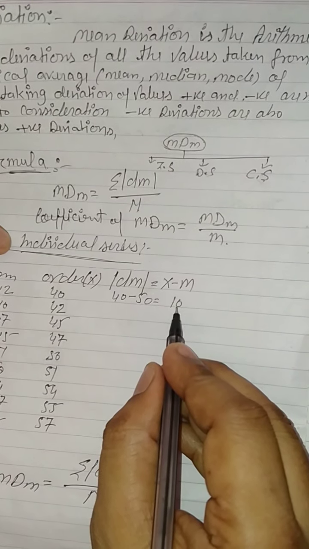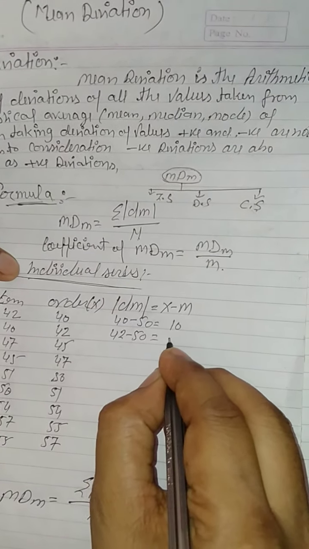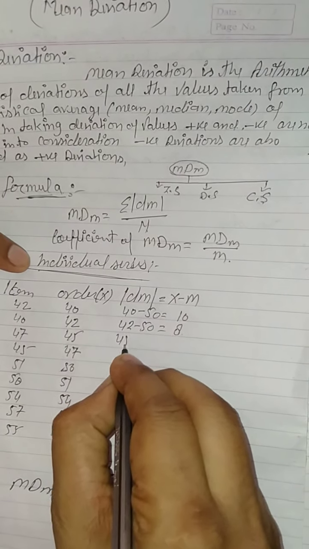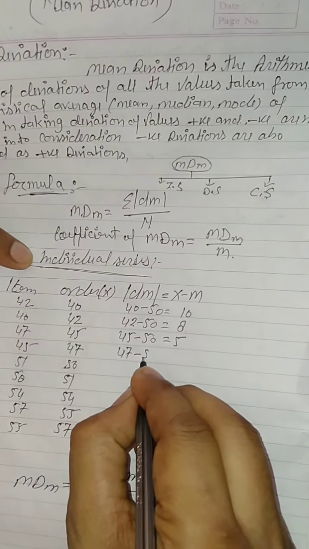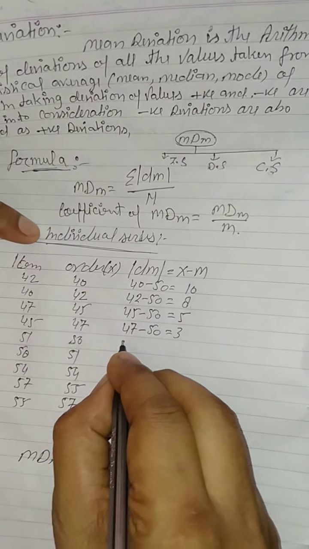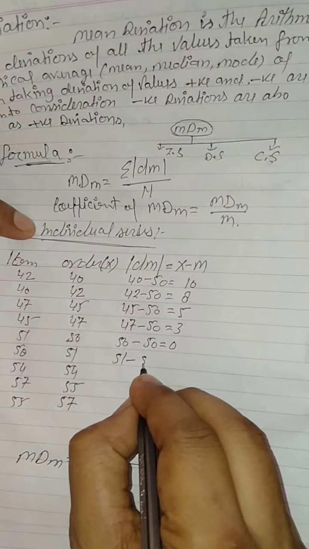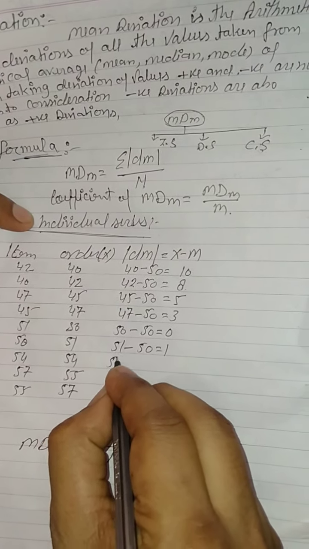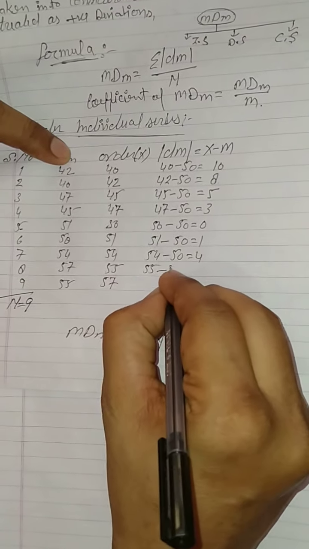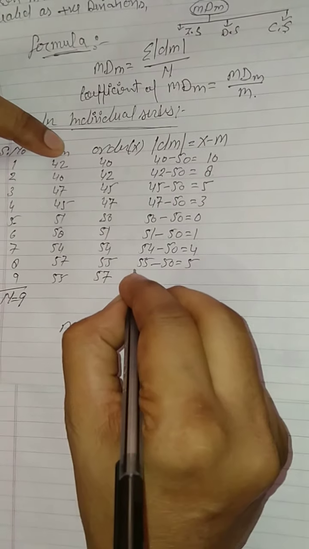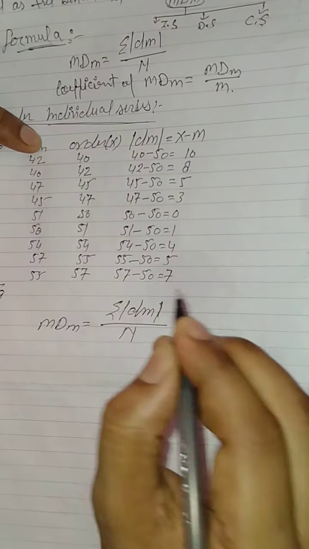Consider all items in positive. 42 minus 50 is equal to 8. 45 minus 50 is equal to 5. 47 minus 50 is equal to 3. 50 minus 50 is equal to 0. 51 minus 50 is equal to 1. 54 minus 50 is equal to 4. 55 minus 50 is equal to 5. 57 minus 50 is equal to 7.